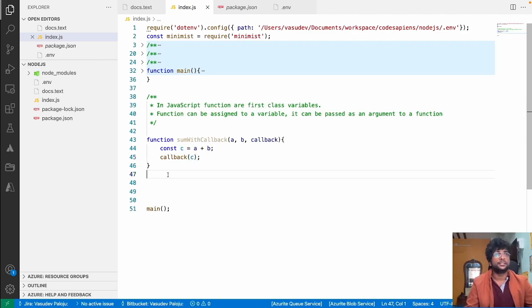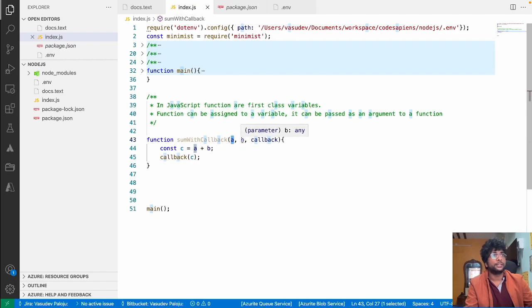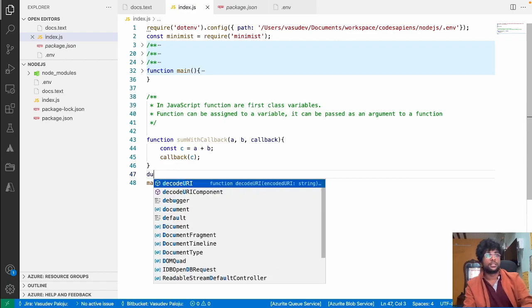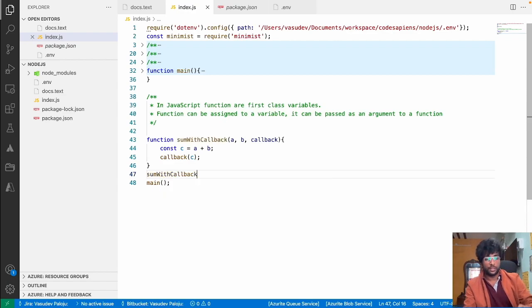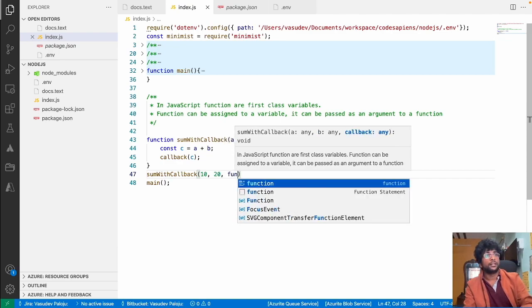So what did I just do? sumWithCallback is going to take three arguments. The first one is a number, the second one is a number, the third one is a function. It's not a value, it's a function. So how do I invoke this? sumWithCallback takes 10 comma 20 comma and a function.